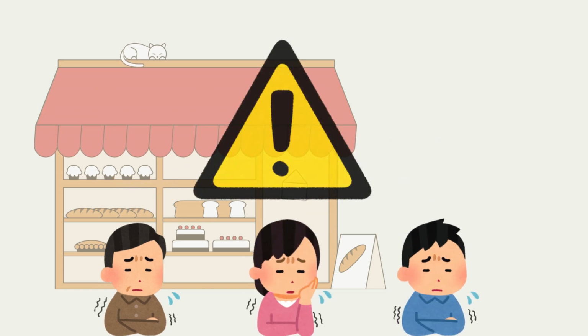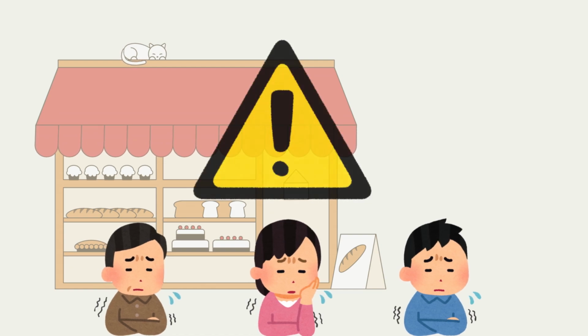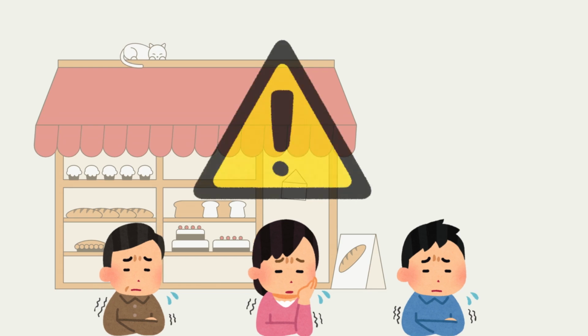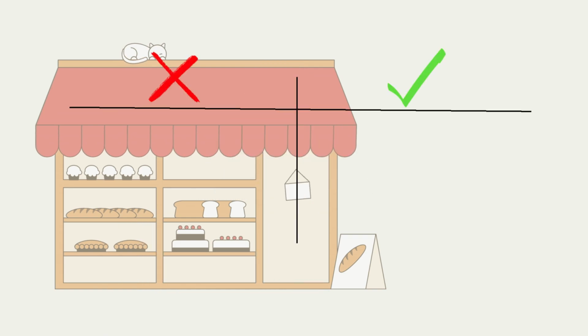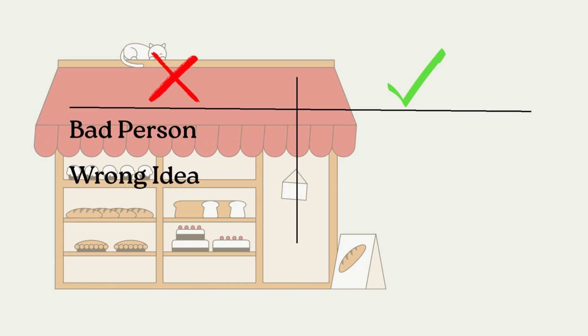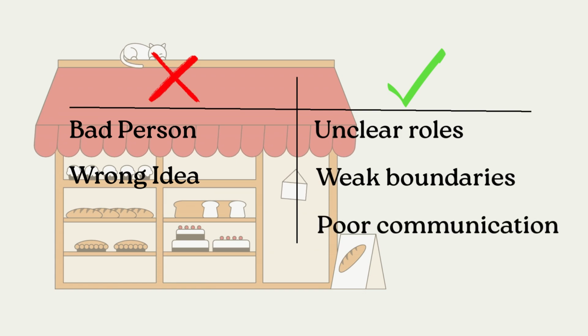Although the disagreement seemed small, it quickly created tension inside the system. One emotional reaction led to another, spreading stress across the entire family business. This conflict did not happen because of one bad person or one wrong idea. It happened because roles were unclear, boundaries were weak, and communication was ineffective.